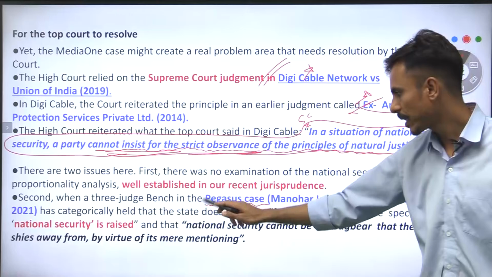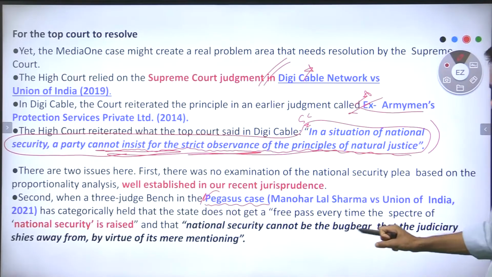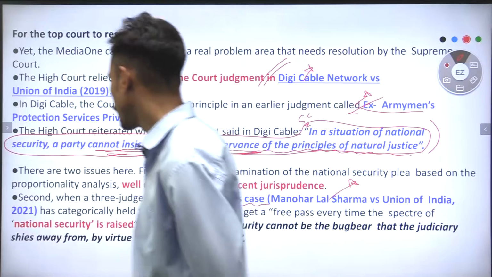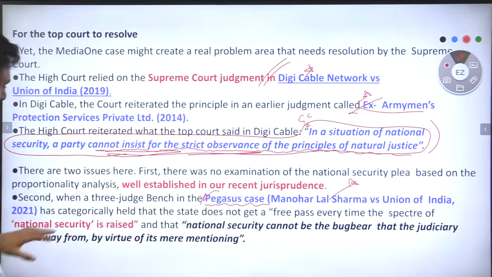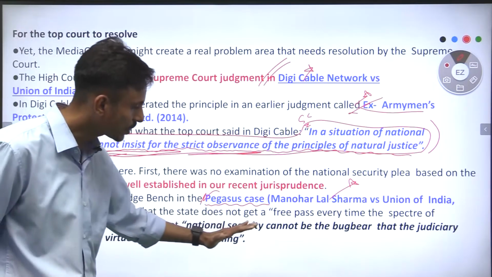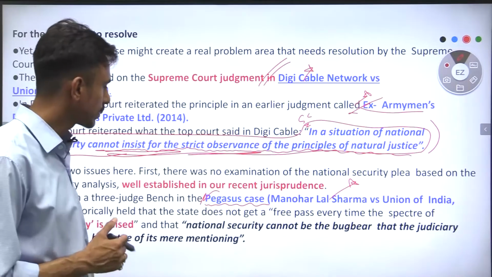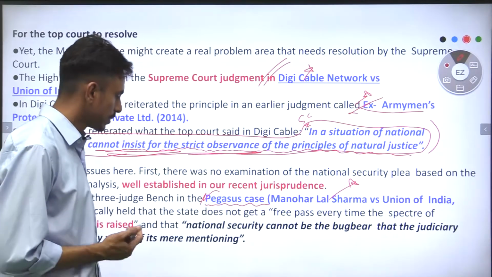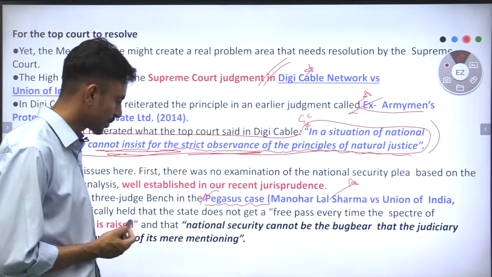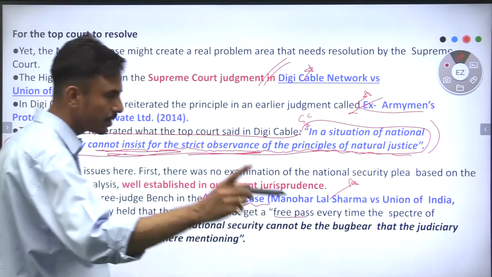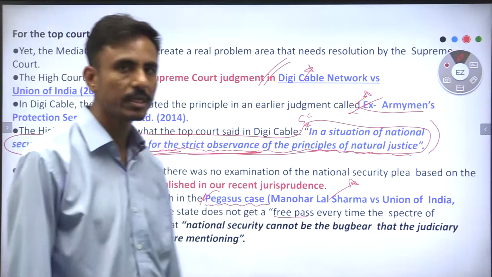In the Pegasus case, as you all know, it was Manohar Lal Sharma versus Union of India, 2021, where the court categorically held that the state does not get a free pass. The Pegasus case concerned an Israeli spying agency, and it was said that the state would not get a free pass every time the specter of national security is raised.